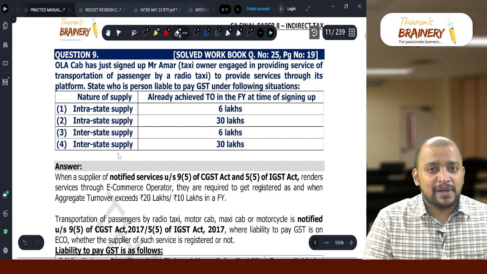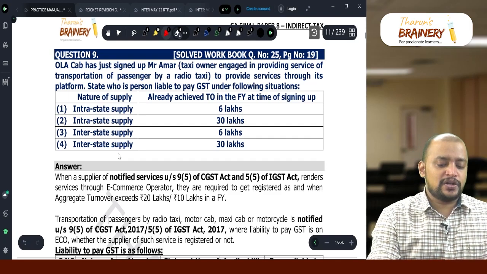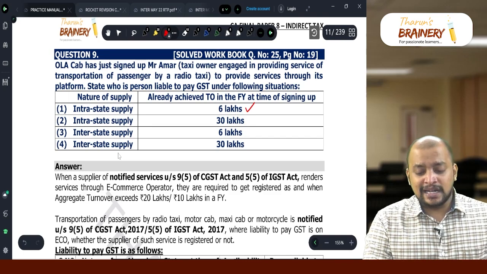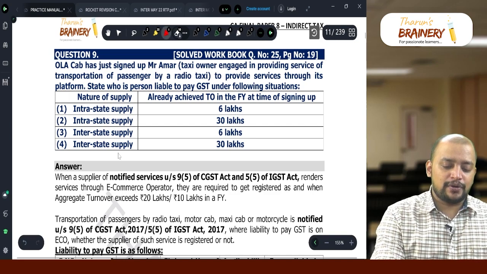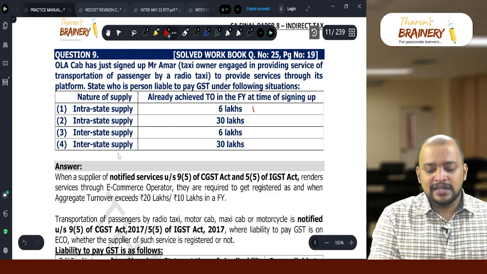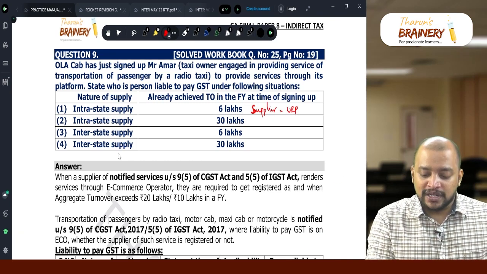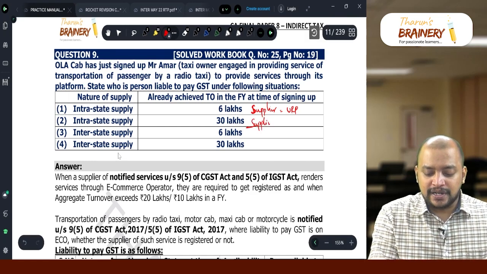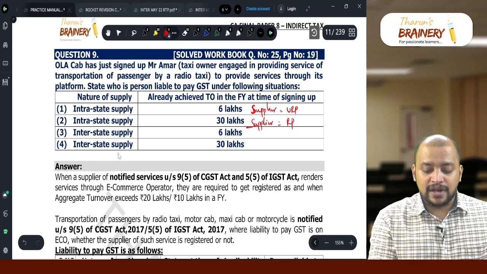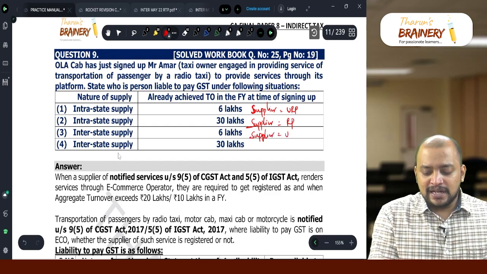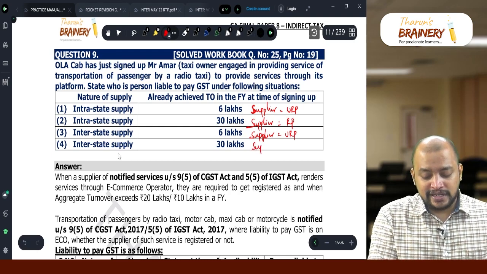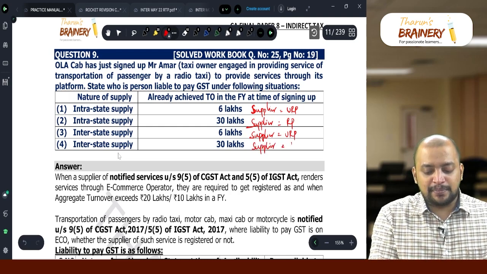In the first case, supplier is unregistered because the turnover does not exceed threshold limit. Second case, the supplier is registered, and then also e-commerce operator only will pay GST. And third case, again supplier is unregistered as the aggregate turnover does not exceed threshold limit. And last case, supplier is registered.